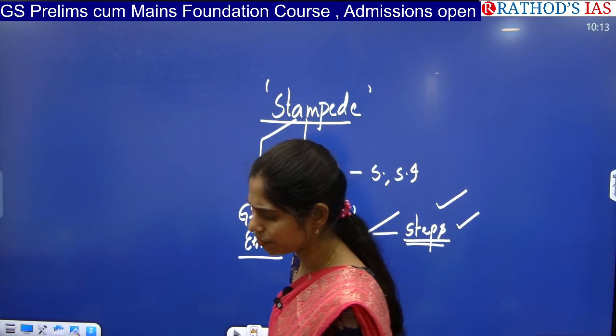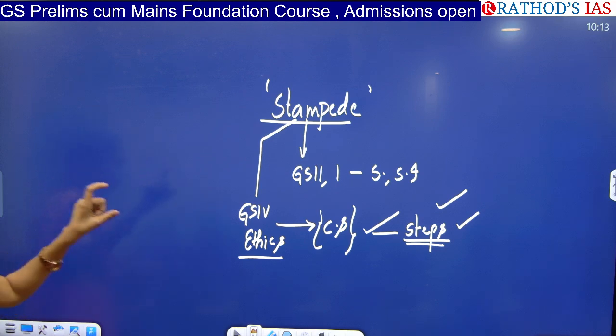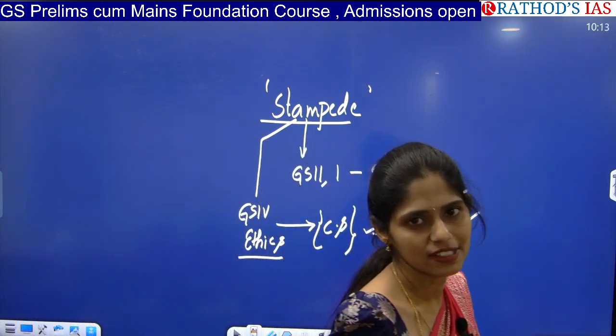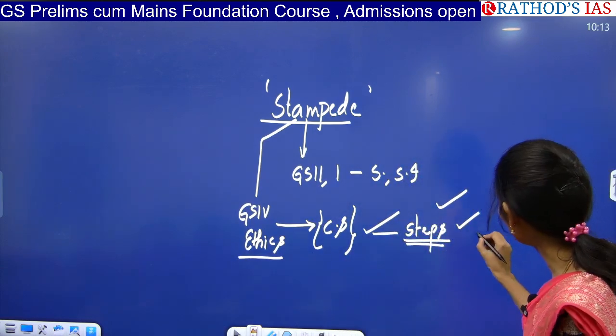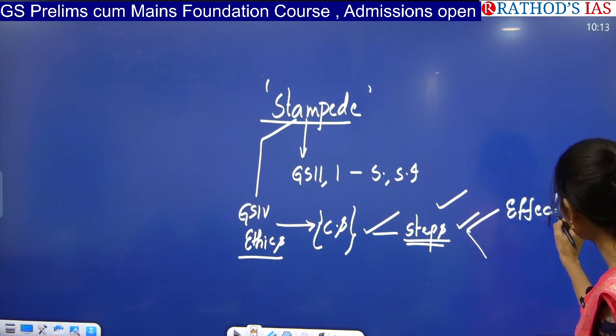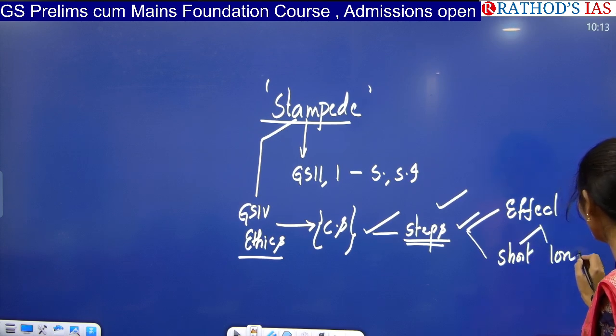So I said in one of our earlier classes, how can we use scientific data to reduce stampede incidents. And you have to see what the effective steps are. In these effective steps, again you have to see what the short-term steps are as well as what the long-term steps are.